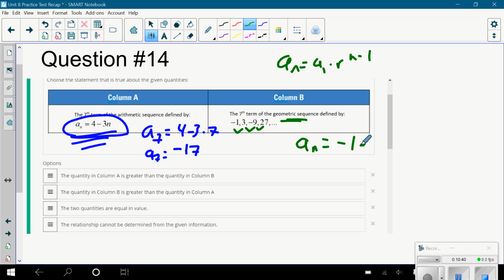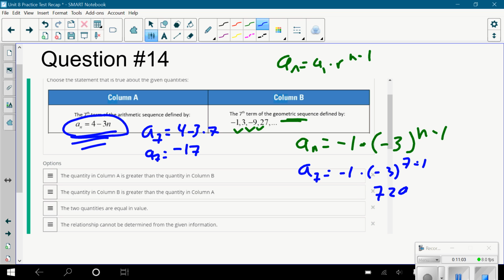Negative 3. So here's my formula. What's the 7th term? Toss in 7. Negative 1 times negative 3 to the 7 minus 1. 7 minus 1 is 6. Negative 3 to the 6. Make sure you put parentheses. That's 729. What's negative 1 times 729? Negative 729.